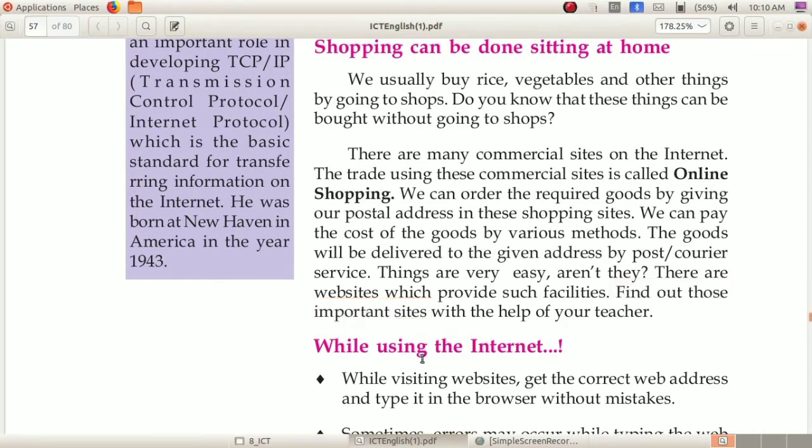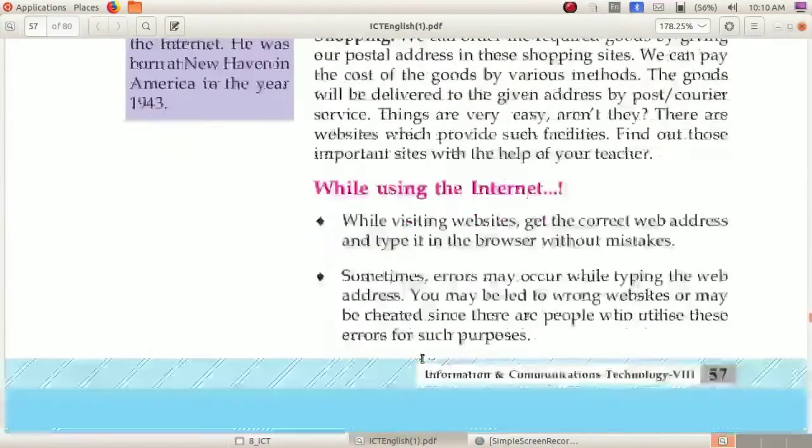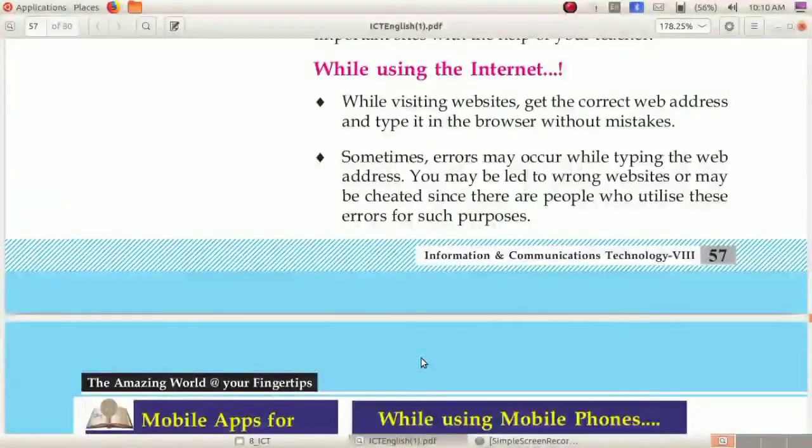Next topic, while using the internet. While visiting websites, get the correct web address and type it in the browser without mistakes. You have to be careful about a lot of things when you are using the internet, because you already know that the internet is good and also bad.